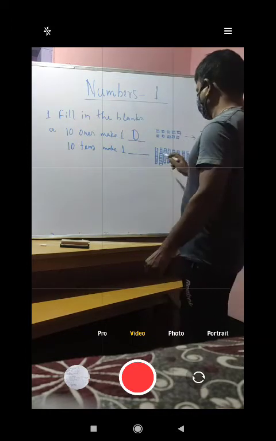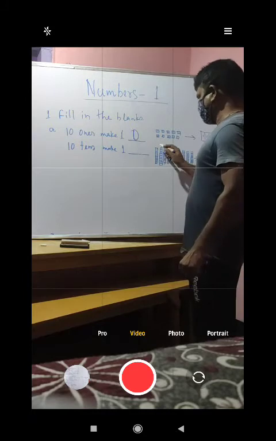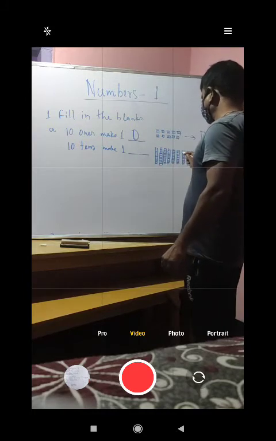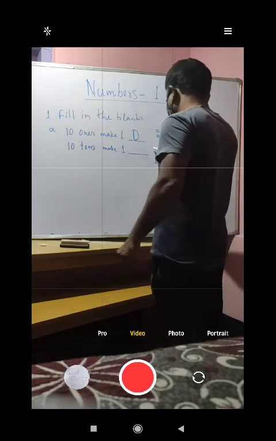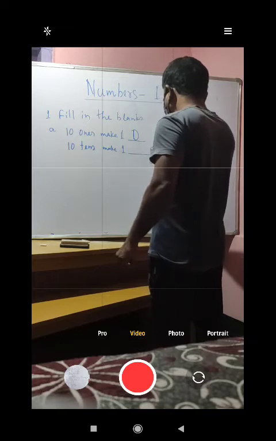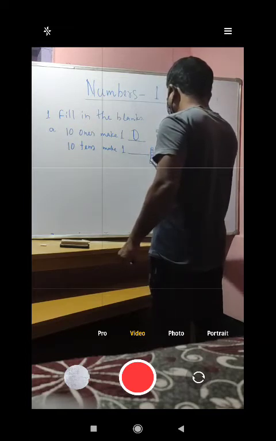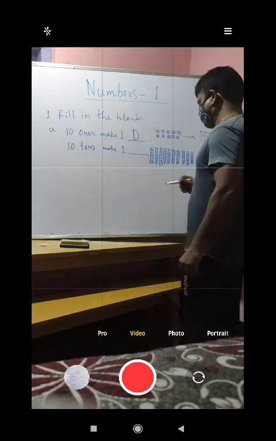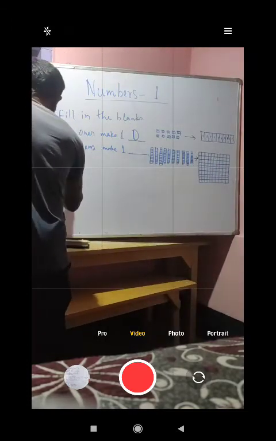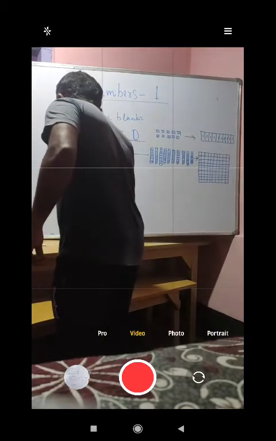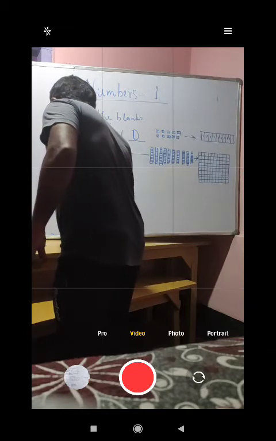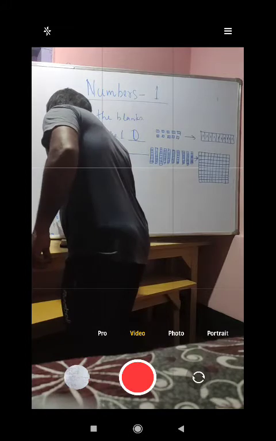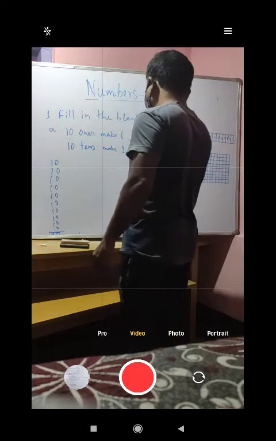So 10 tens. In each of these blocks it will be 10, 10, 10, 10. Counting 1, 2, 3, 4, 5, 6, 7, 8, 9, 10. So if we now add 10 ten times, that means 10, 10, 10, 10, 10, 1, 2, 3, 4, 5, 6, 7, 8, 9, 10, this will be 100. So 10 tens make 100.